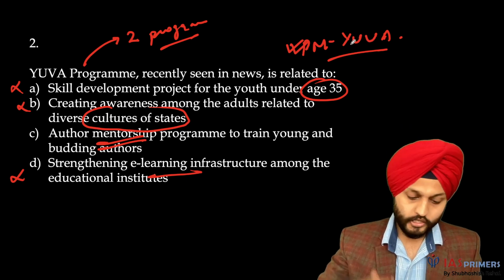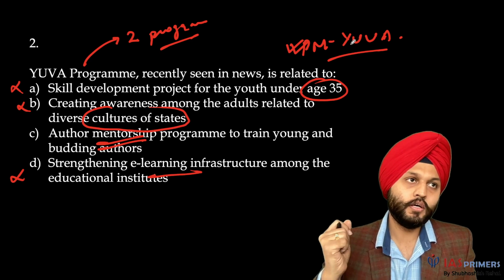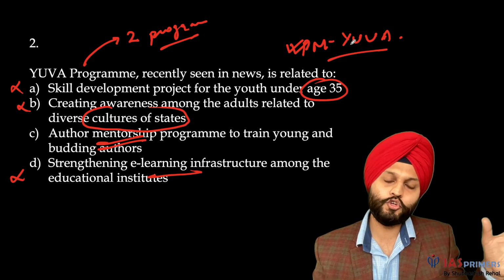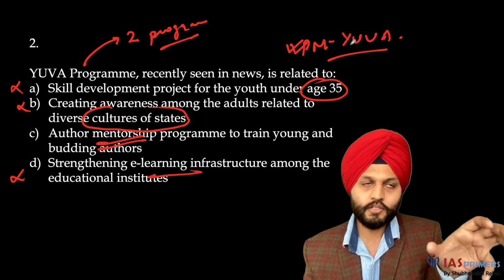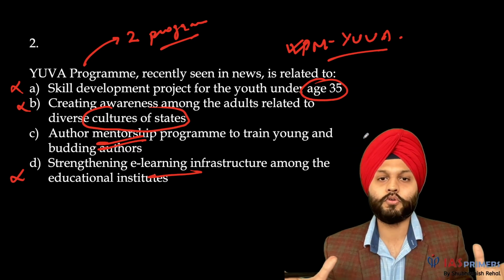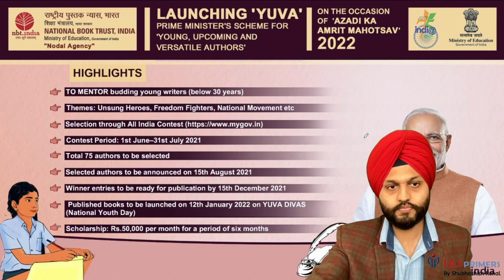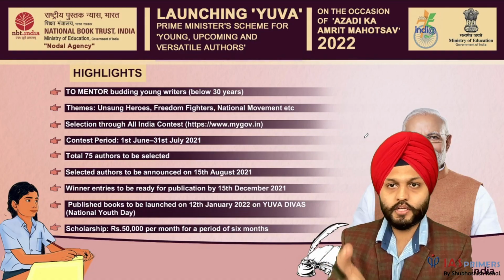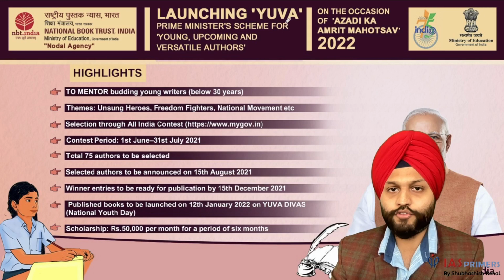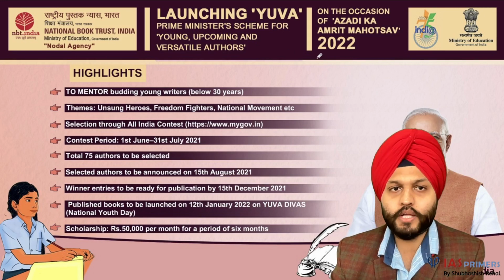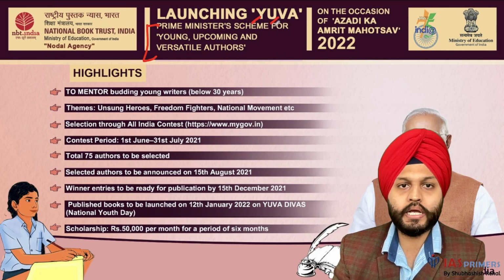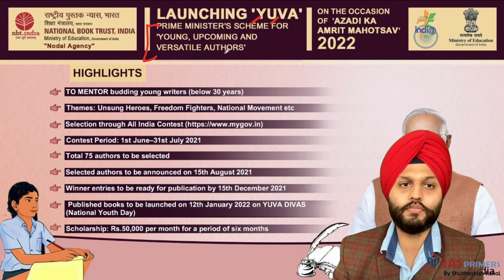Fine. Now let us read more about the PM UVA. This is UVA 2.0 actually. There was obviously the first UVA, then UVA 2.0, so every year there is a new iteration of the UVA program. All those things we will see. I got this from the PIB. PM UVA stands for Prime Minister's Scheme for Young, Upcoming, Versatile Authors.